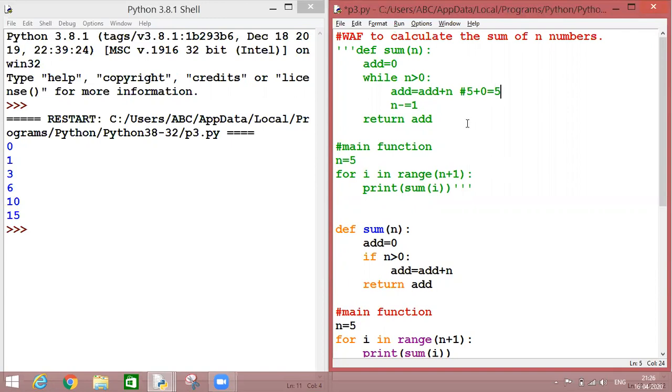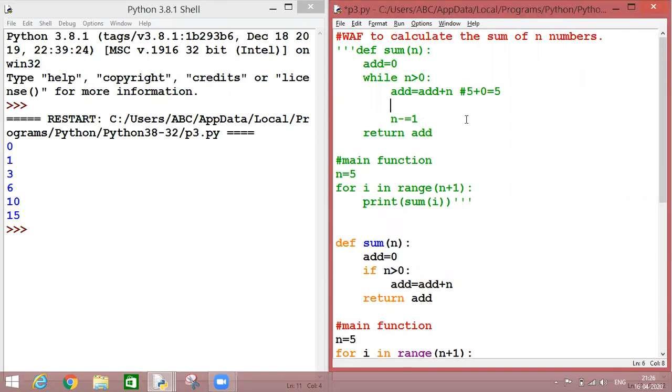Next time when n will be decremented by 1, then it will come over here and will add the value which is already calculated in my previous step as 5 with the value of n which has been decremented by 1, which is 4, and will calculate it as 9.